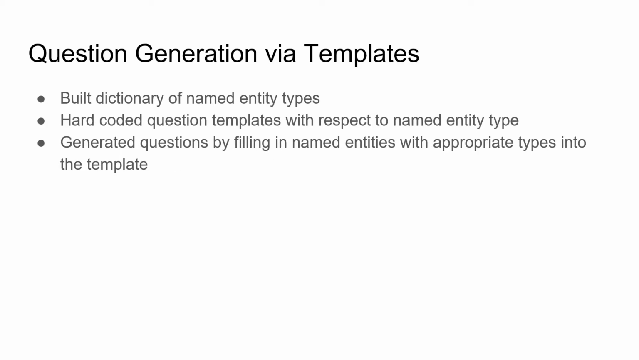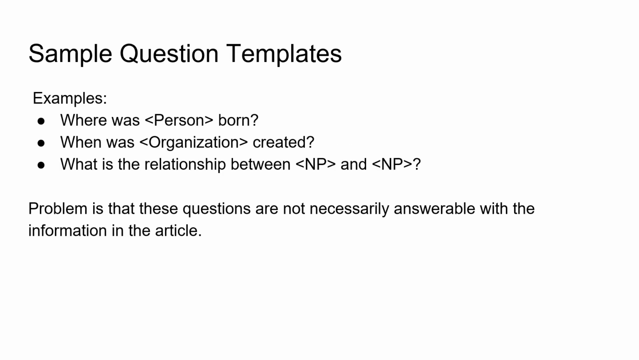For question generation, we started off by coming up with general question templates and filling in the blanks using recognized named entities with the correct types. Here are some examples of the templates we used. One problem was that the questions generated were not guaranteed to have answers in the article. The first two templates produced such questions, so we ended up not using them. However, the relationship questions produced the highest quality questions using noun phrases from related sentences.